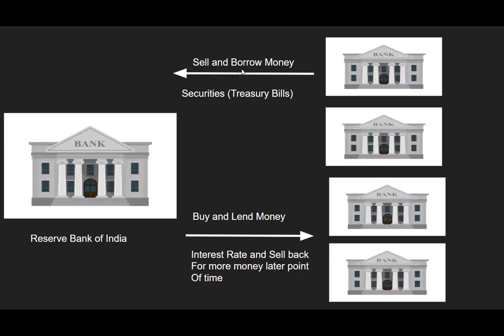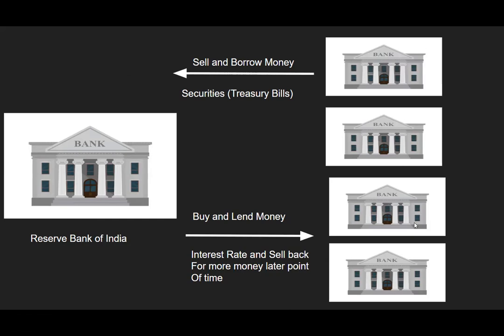To explain the repo rate, see, every country will have one central bank and other commercial banks in the country. For example, if we take our country, India, we have the Reserve Bank of India as the central bank, and there are other banks also: SBI, Kotak Bank, HDFC Bank, IDFC Bank.